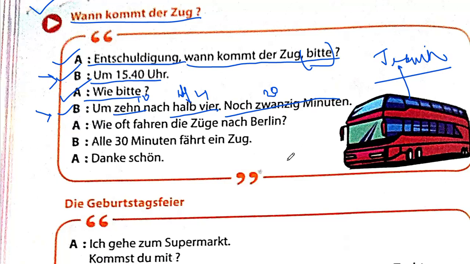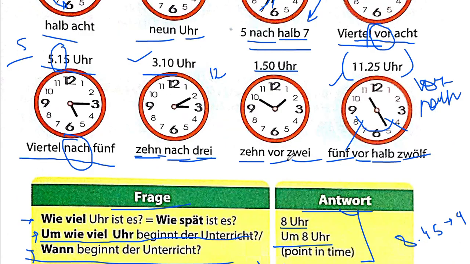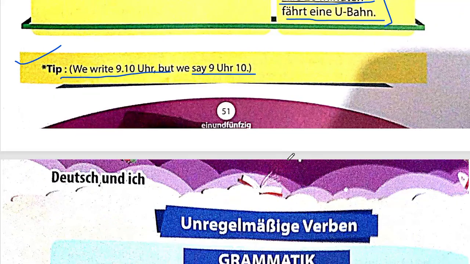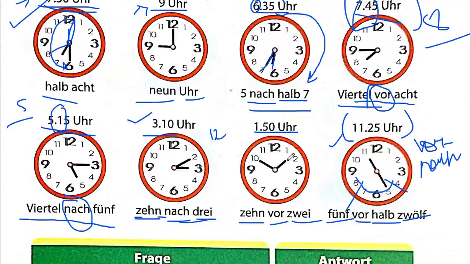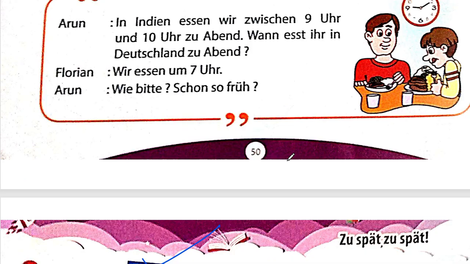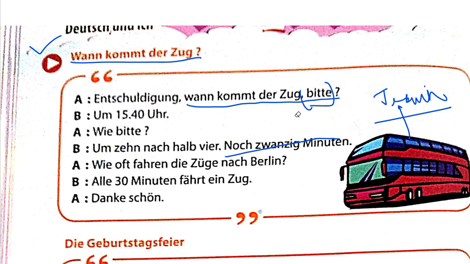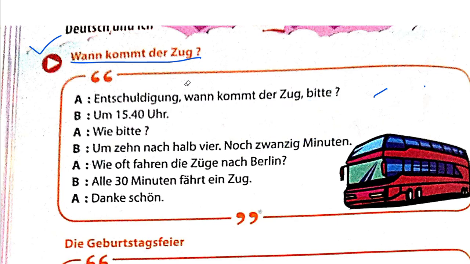This is RuVik Education, and today we're beginning part 3 of the fourth chapter. We had done Uhrzeiten, so we already know how to tell time in German. We'll be repeating this throughout the chapter because it's a little complicated the first time. We had not done these dialogues because we wanted to know how exactly to read time in German. So now that we know how we read time in German, let's remove all this and discuss how we will read this time and discuss the other dialogues.